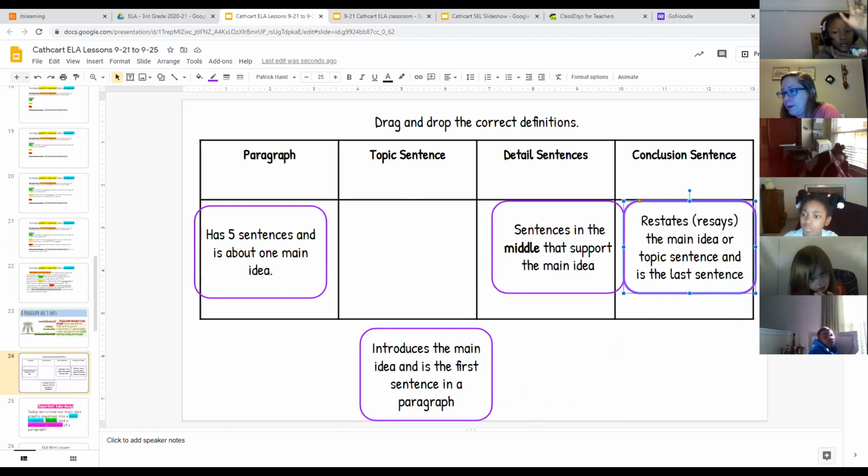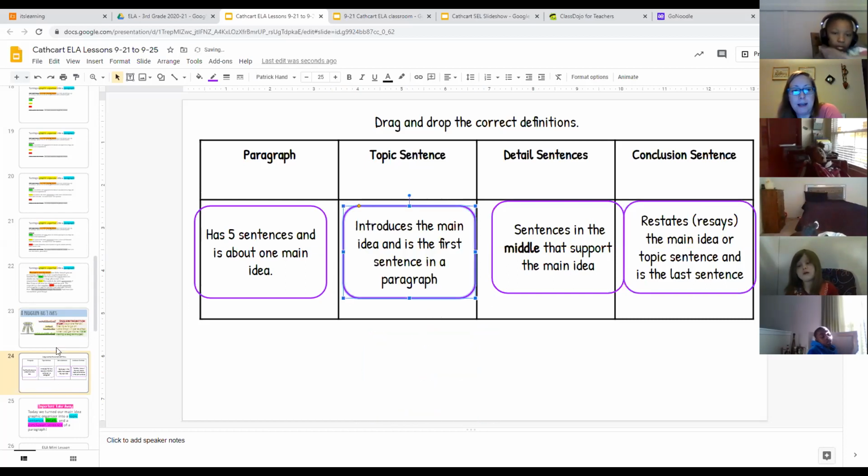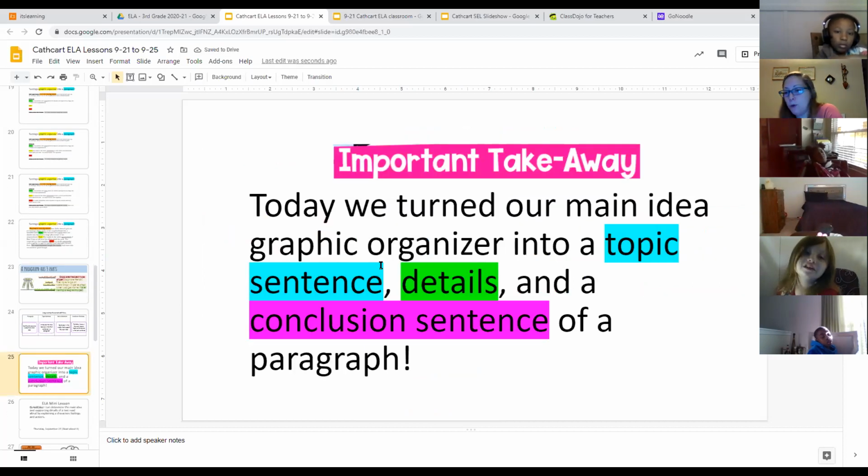CJ, what do we call the sentence that introduces the main idea and is the first sentence in the paragraph? The topic sentence. Beautiful. All right, you guys, our important takeaway today is this. Today, we turned our main idea graphic organizer into a topic sentence, details, and conclusion sentence.